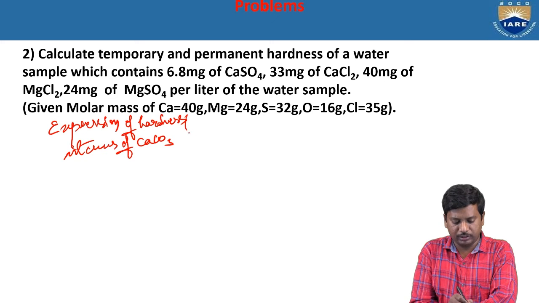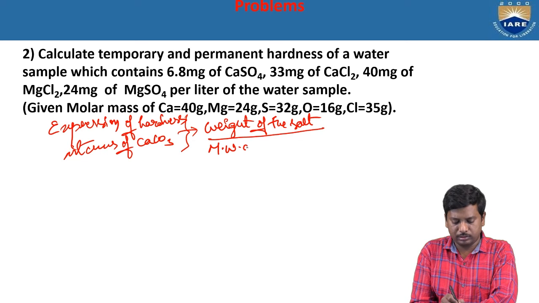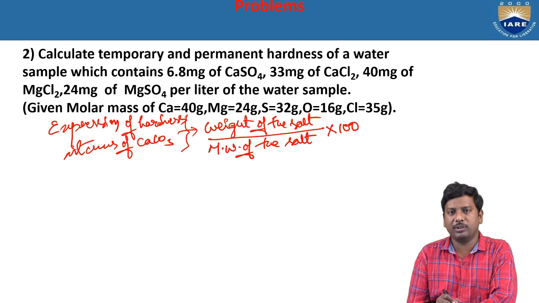That is equal to weight of the salt by molecular weight of the salt into 100.